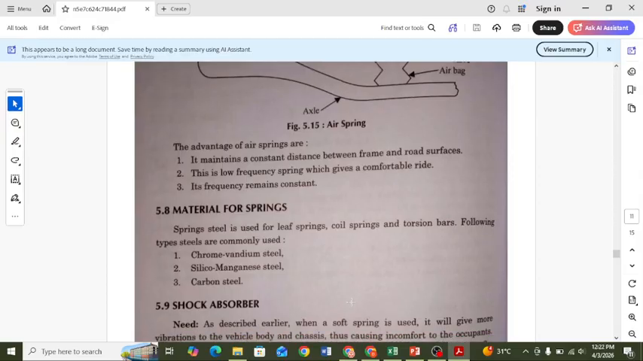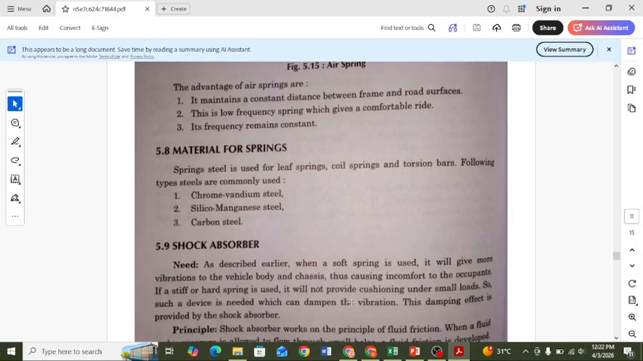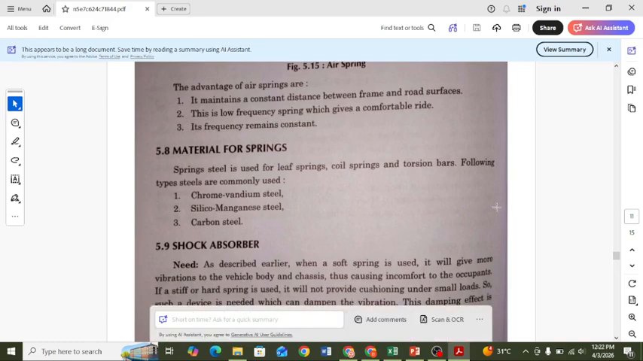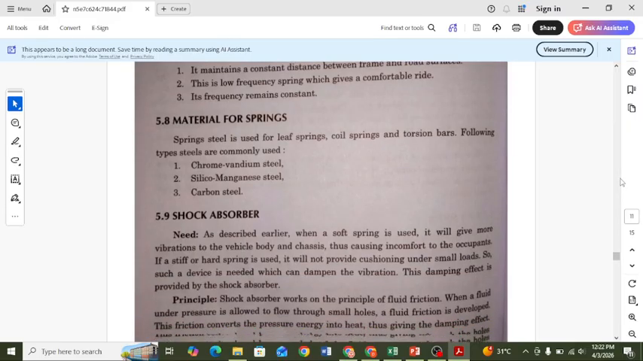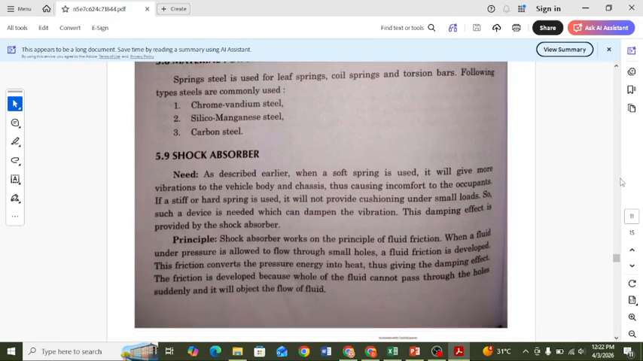The materials also used for springs are chrome vanadium steel, silico manganese steel and carbon steel. Okay, that is the material for these.